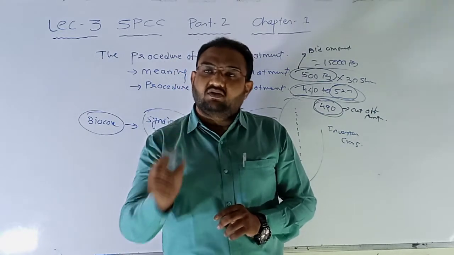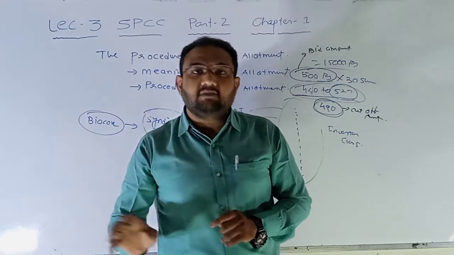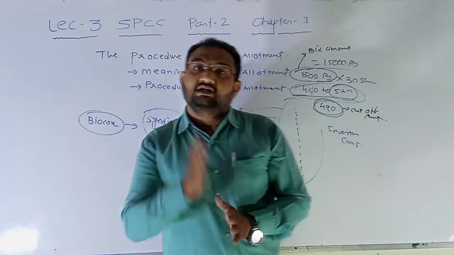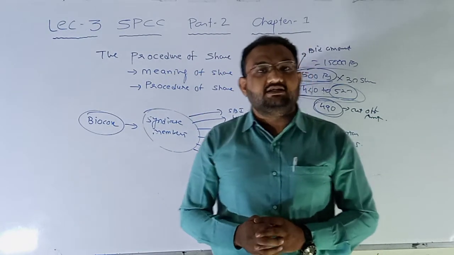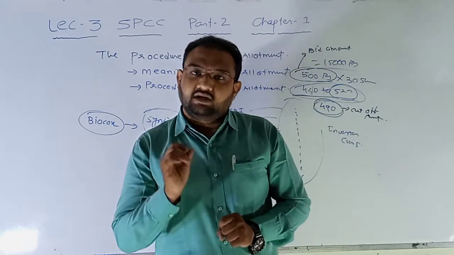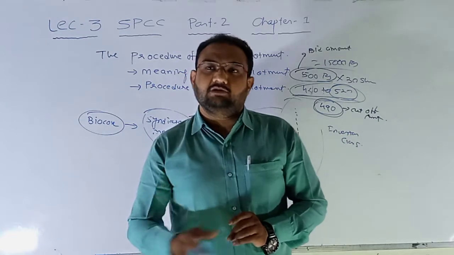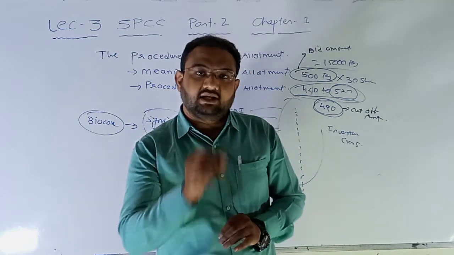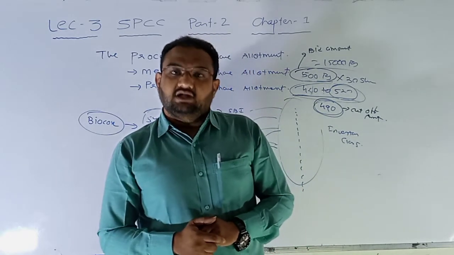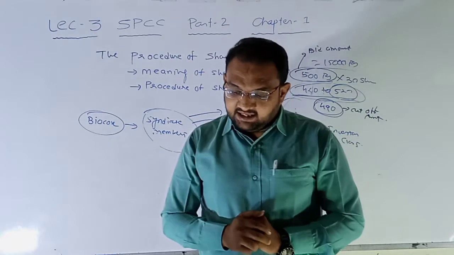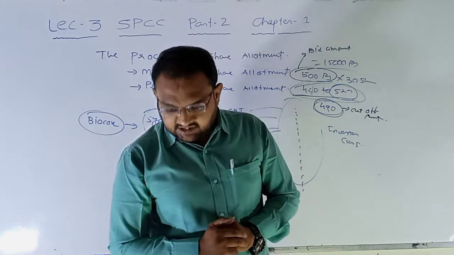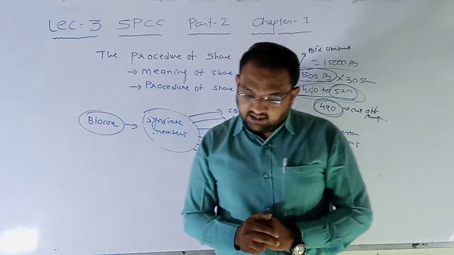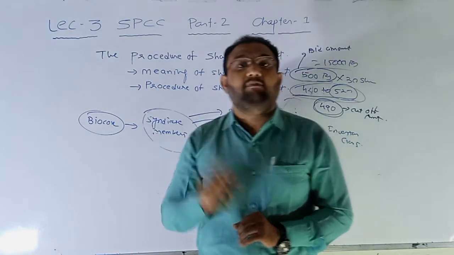So the IFSC code of a particular branch will be the same for all the customers who have an account in that branch. In the same way, the DPID is compulsorily common for all those customers who have a demat account with that particular share broker. So DPID, that is depository participant ID, is given to each and every share broker. Then the demat account number of a particular applicant.